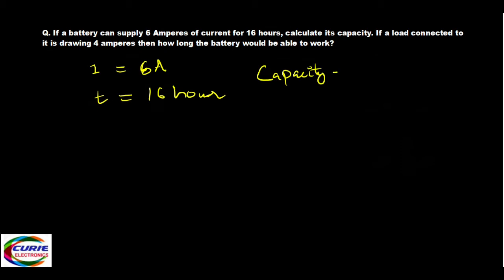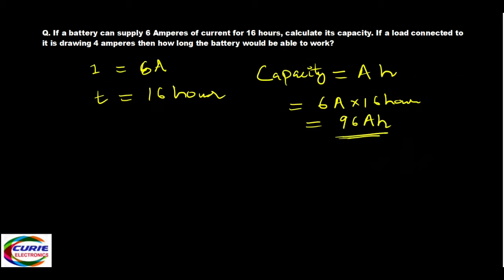Capacity, how do you write it? Ah. What is the ampere value, how much current? 6 amps multiplied by the time, 16 hours. So how much does it come to? It's a 96 Ah battery. So now we got the capacity of the battery. It's 96 Ah.